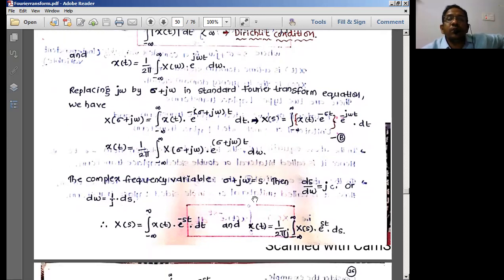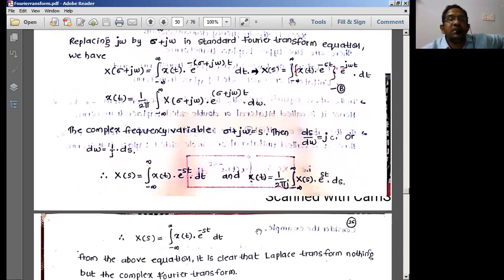So this is the form we normally get from the Fourier transforms. From Fourier transforms, we can easily derive the Laplace transform basic equation. Here d omega I can write as 1 by j ds. So this j has come over here. So 1 by 2 pi j ds is written over here. Therefore x of s e power s t ds. So these two are the Laplace transform equation and the inverse Laplace transform equation.